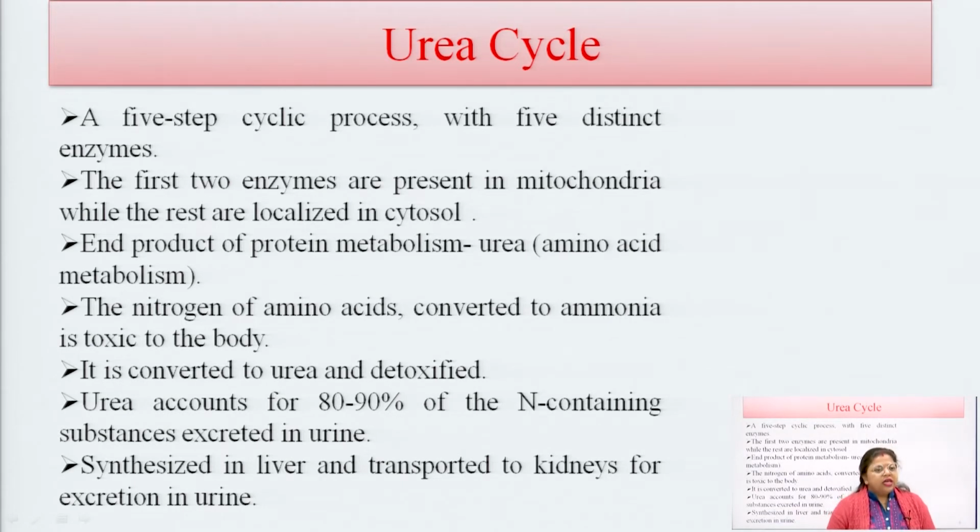Urea is easily removed from the body by urine, and it makes up 80 to 90% of the nitrogen-containing substances excreted in the urine. The urea cycle is located in the liver, but after synthesis, the urea is transported to the kidney, and then it is excreted via the urine.